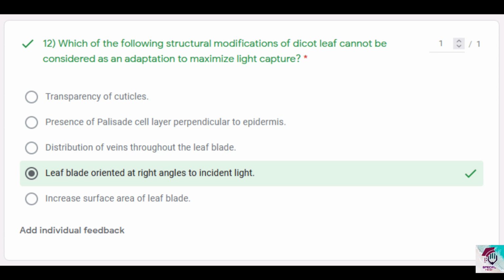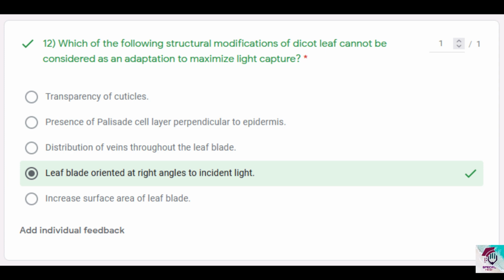Cannot be considered as an adaptation to maximize light capture. Okay, first let's check whether all 5 options are involved in maximizing light capture. Transparency of cuticles. Leaves have cuticles, yes, and the transparency of cuticles actually enables more light to penetrate into the palisade cells and all. So therefore it actually is an adaptation to maximize light capture. Yes, correct.